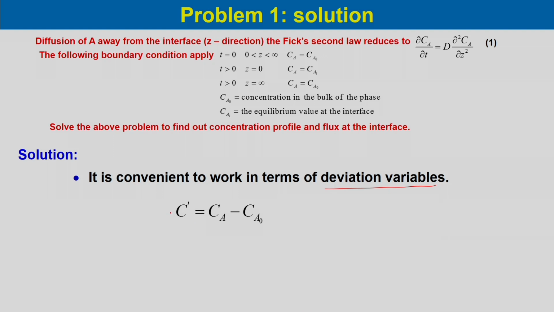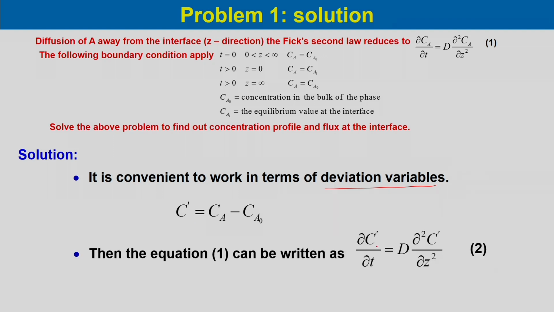So C' is CA minus CA0. We can write equation 1 as ∂C'/∂t equal to D ∂²C'/∂z². So, this is equation 2.